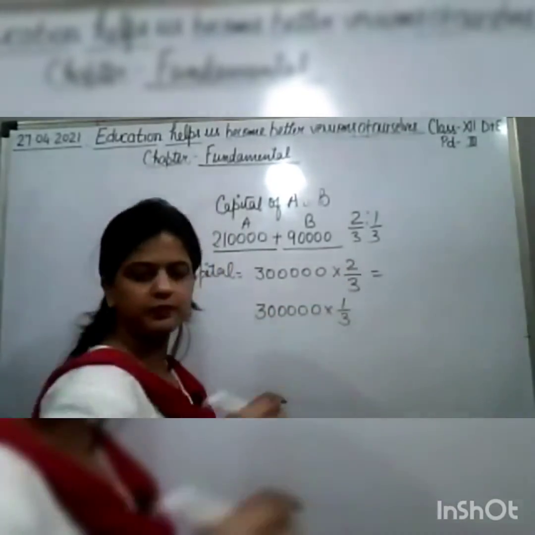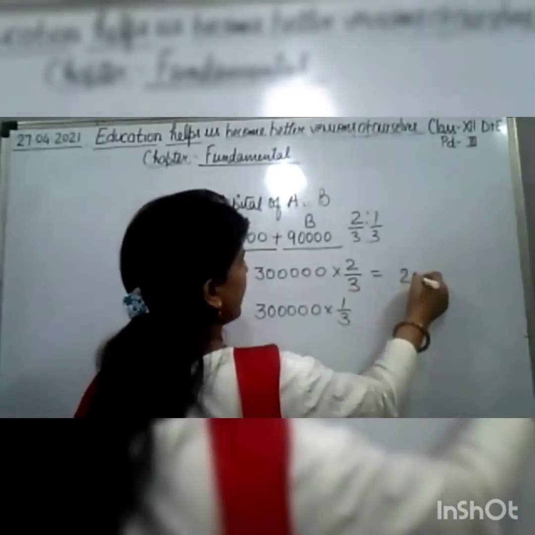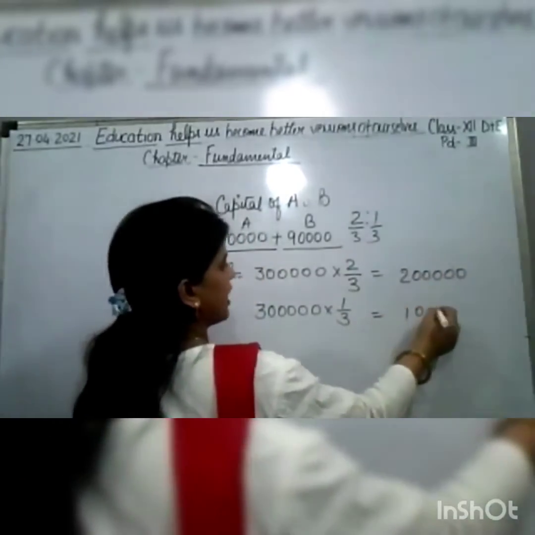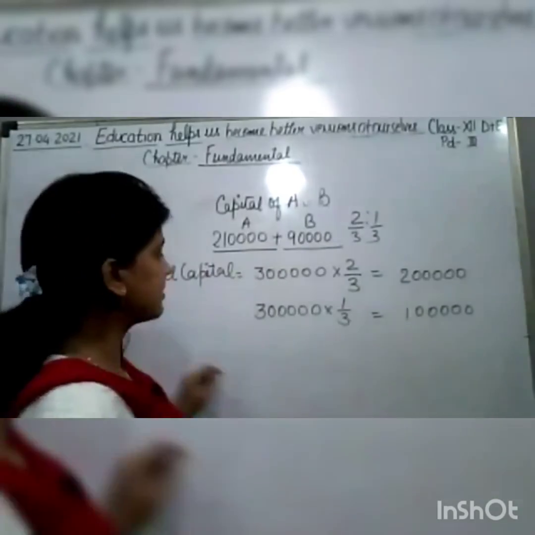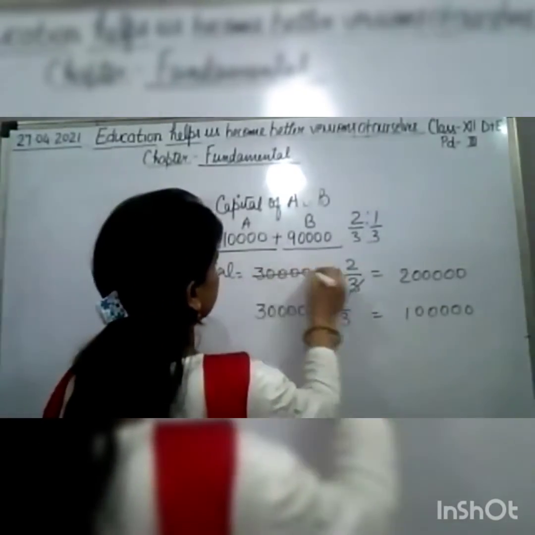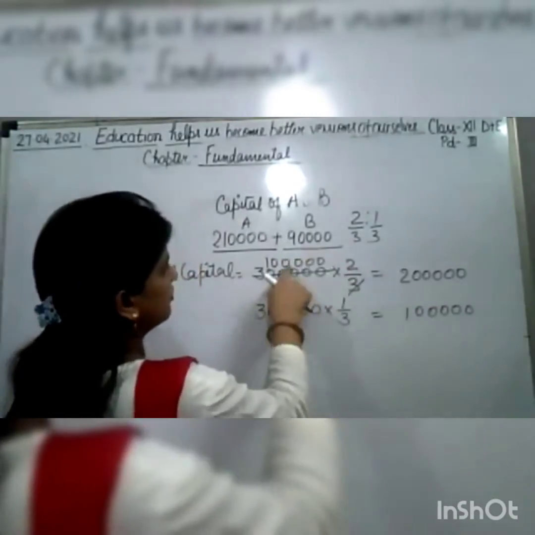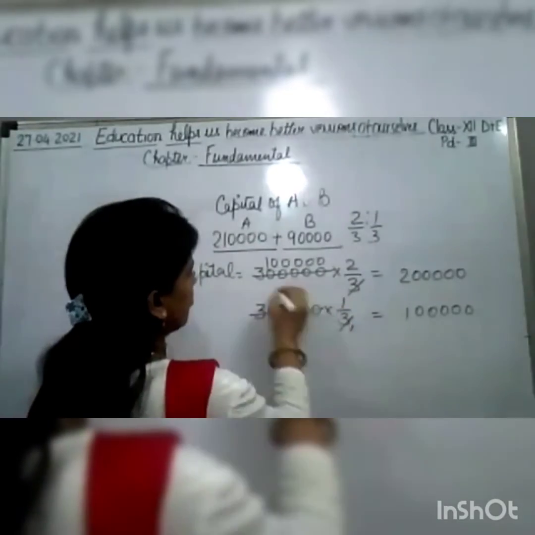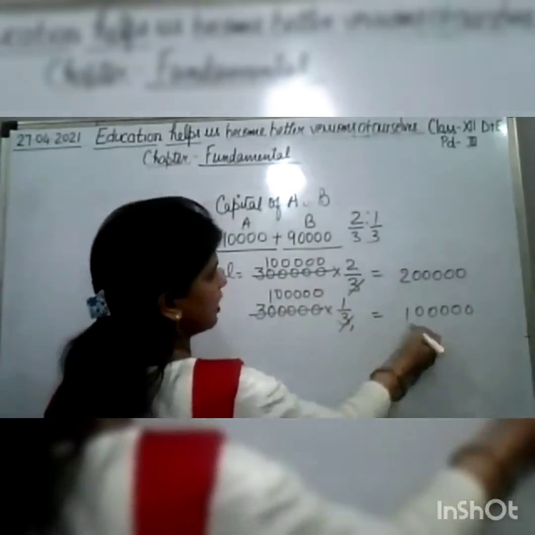How much will it come? It will come 2 lakh and 1 lakh, right? Okay, how did it come? 3 twos are 6, so 1 lakh into 2, 2 lakh. And here 3 ones are 3, 1 lakh into 1, 1 lakh.